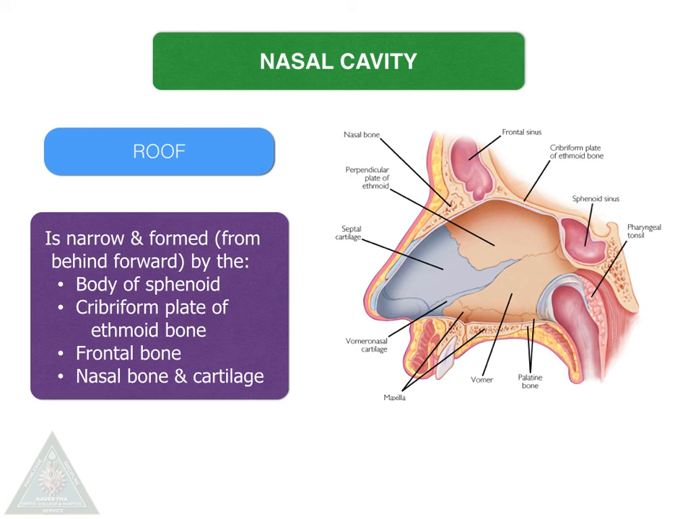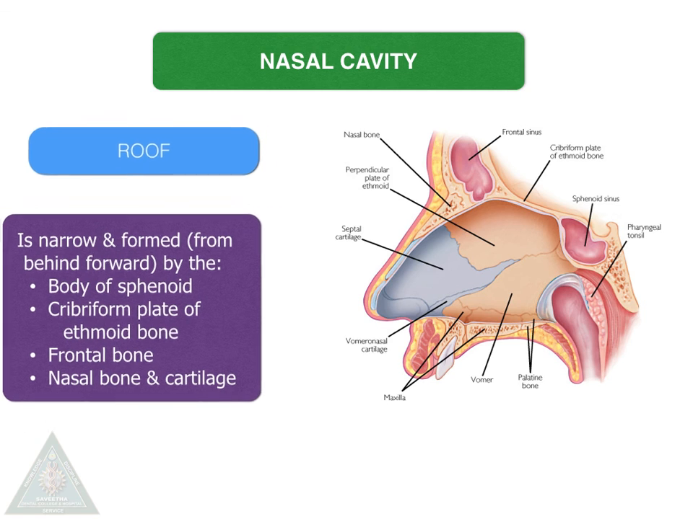Moving on to the roof, it is around 7 centimeters long and 2 millimeters wide. It slopes downwards both in front and behind. It is mainly formed by the following bones from behind to forward: the body of the sphenoid, the cribriform plate of the ethmoid bone, the frontal bone, the nasal bone, and cartilage.